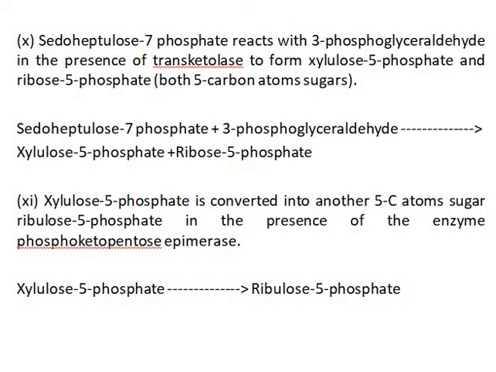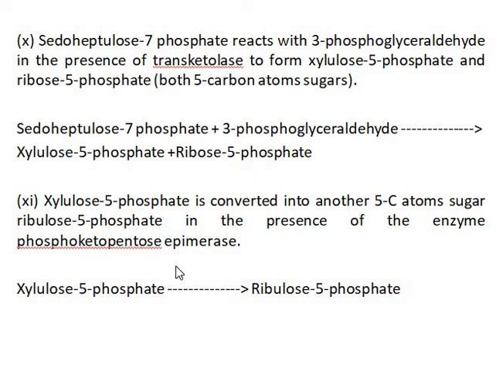Sedoheptulose 7-phosphate reacts with 3-phosphoglyceraldehyde in the presence of the enzyme transketolase to form xylulose 5-phosphate and ribose 5-phosphate. So both are 5-carbon sugars.